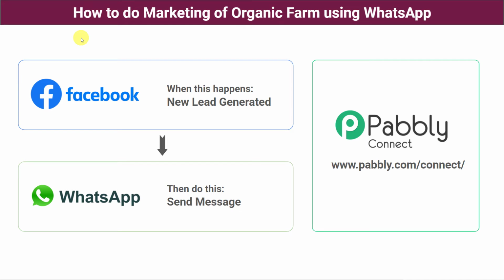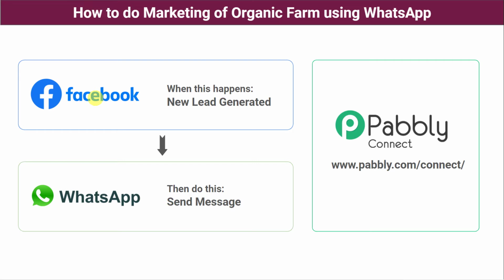Hello everyone. In this video, we are going to learn how to do marketing of organic farm using WhatsApp. So let's take an example that you are an organic farm owner. You have created a Facebook page to advertise your business and you are running ads on that page. A lot of people are showing interest in your organic farm business advertisement, and with those ads you are getting lots of entries or leads on daily basis.